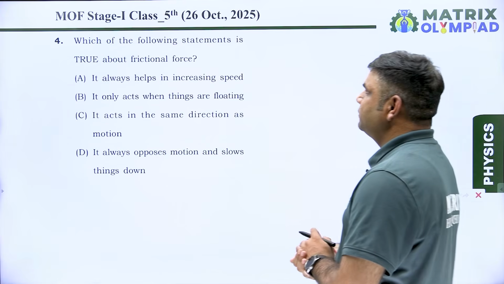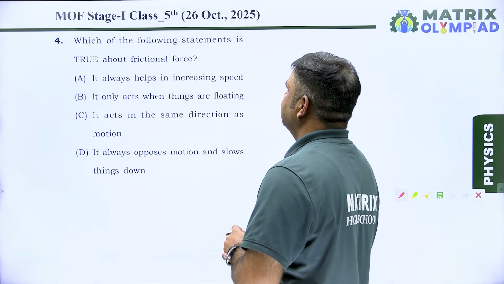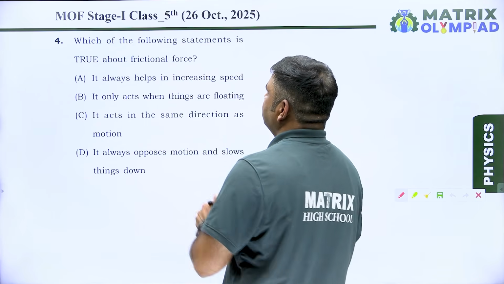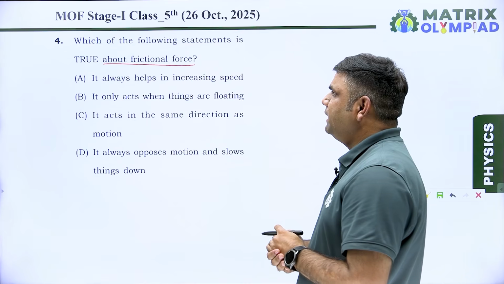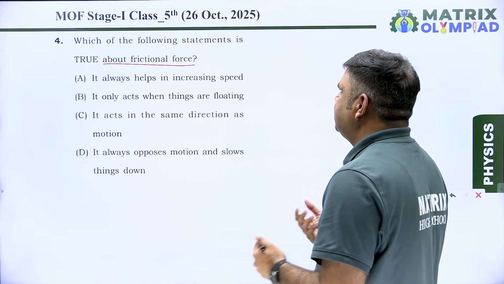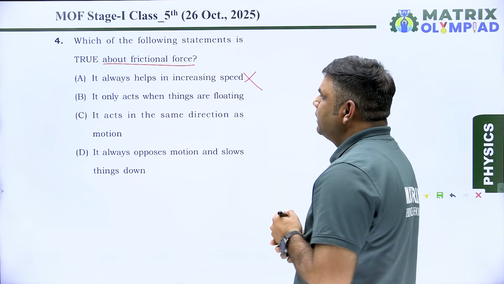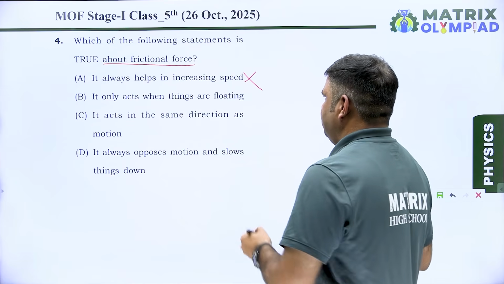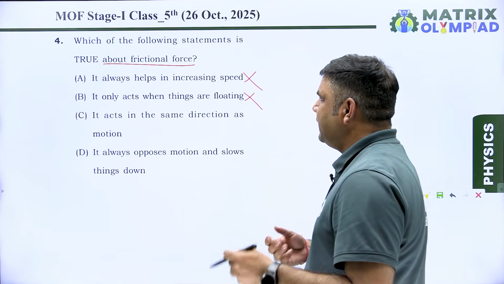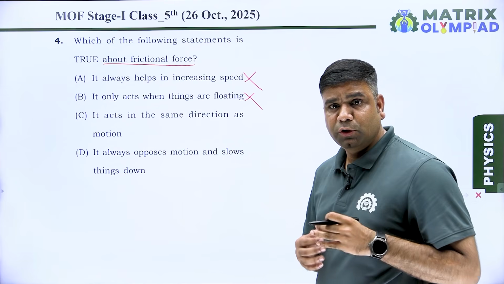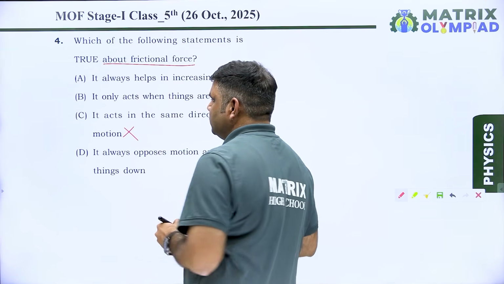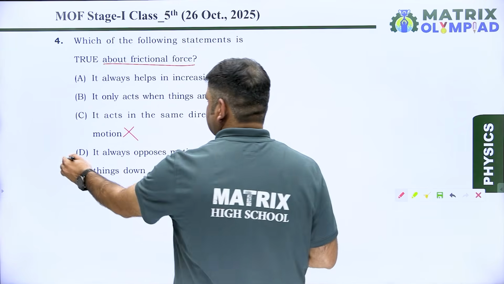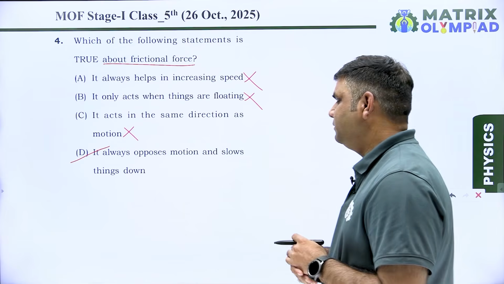Now question number 4 says, which of the following statements is true about friction force? We have to find the true statement about friction force. Option A is, it always helps in increasing speed. No. It only acts when things are floating. No. It acts in the same direction as the motion. No. Friction is opposite to the direction of motion. So our correct option will be D. It always opposes motion and slows down things.